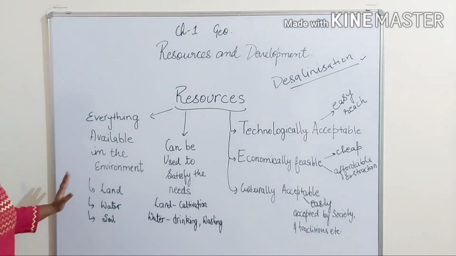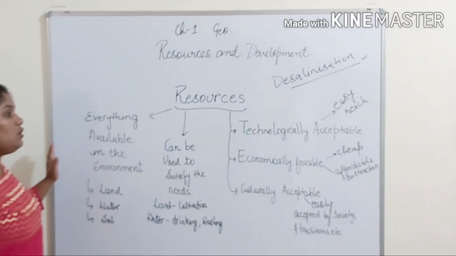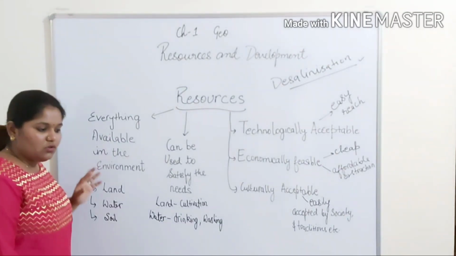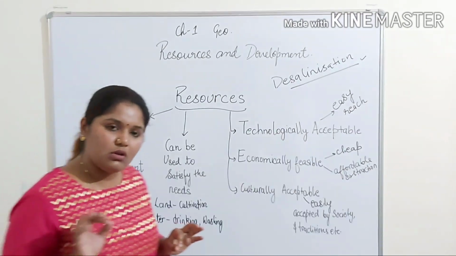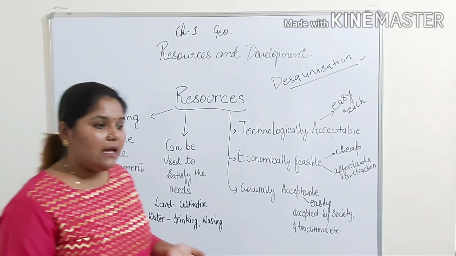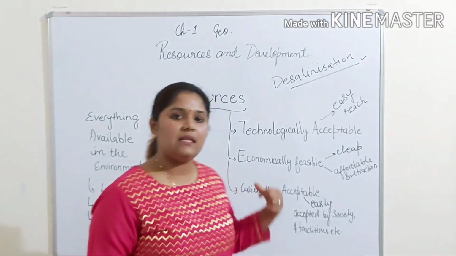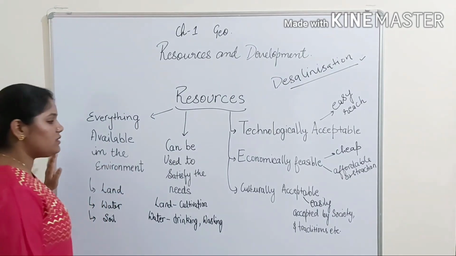I hope children this flow chart is better to understand the first topic and the introduction of the chapter resources. I will give you a gap time so that you can copy this in your geography copy. Okay, the geography copy has to be a simple ruled copy. Okay, in case you are not having notebooks right now, then you can take out a pin page from the center of the notebook, from your old notebooks, and then you can copy it. Okay children, so take it.